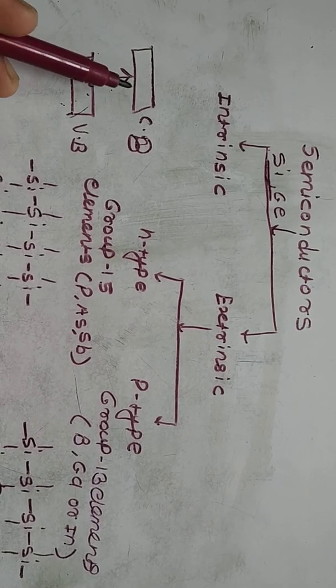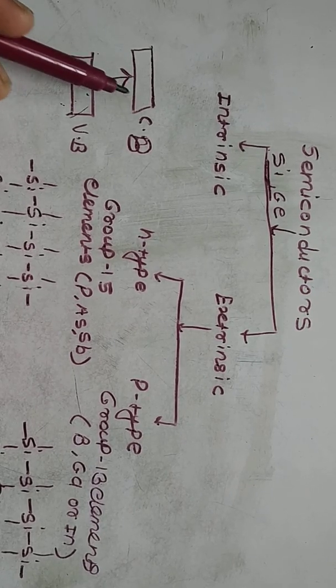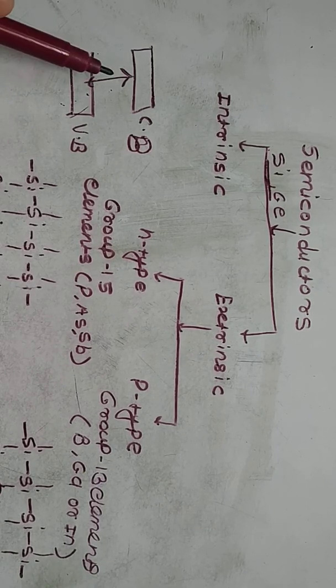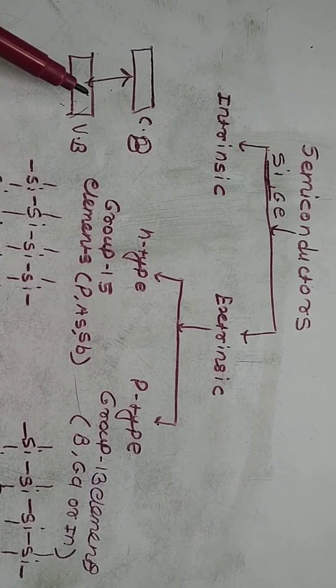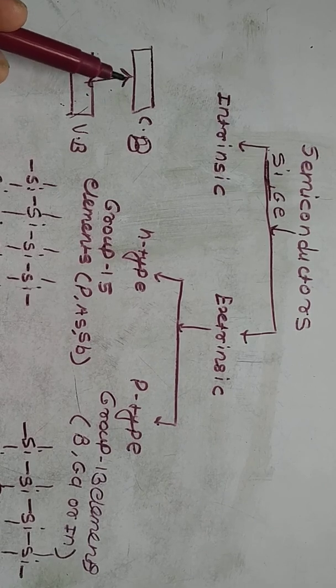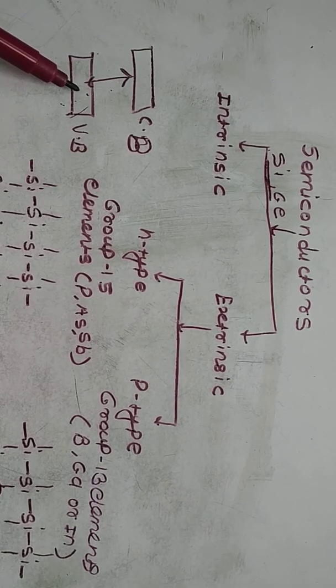The energy gap between the conduction band and valence band is very less, that means the forbidden zone is very less. That's why at a temperature above absolute zero, there is sufficient energy to promote the electron from the valence band to the conduction band, and the conduction band becomes partially filled and the valence band becomes partially empty.